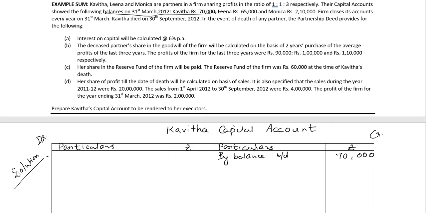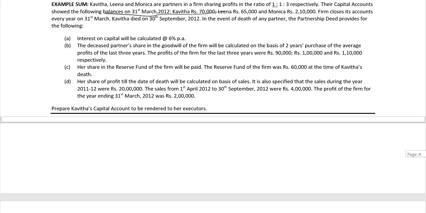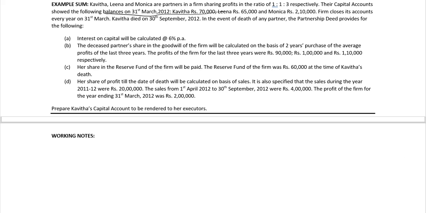Next, we'll go to point A. The interest on capital will be calculated at 6% per annum. So let's do the working notes for that. Working note 1. Calculation of interest on capital.